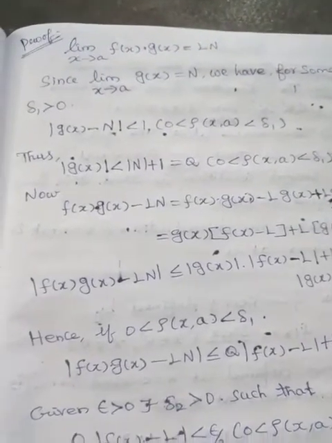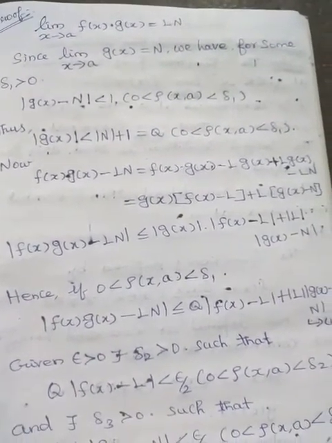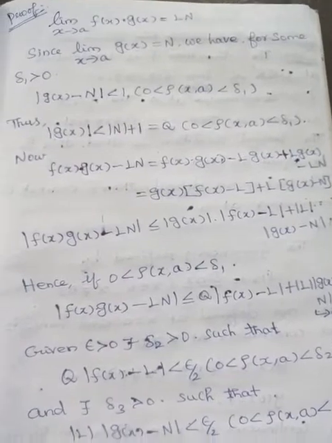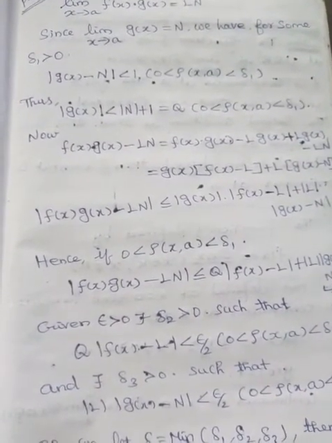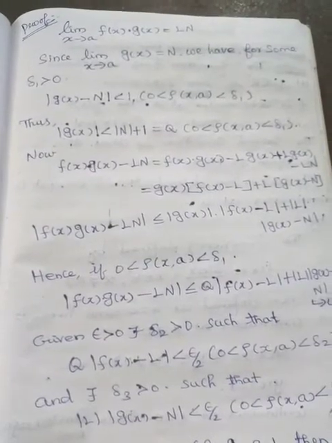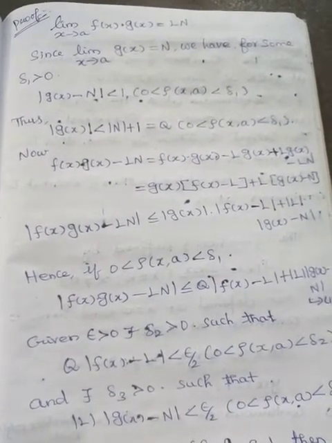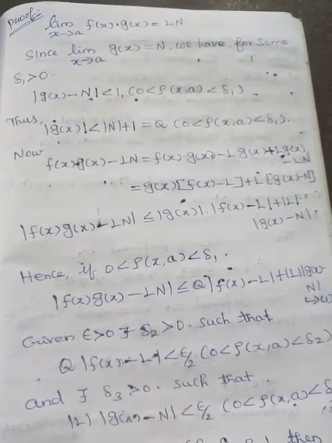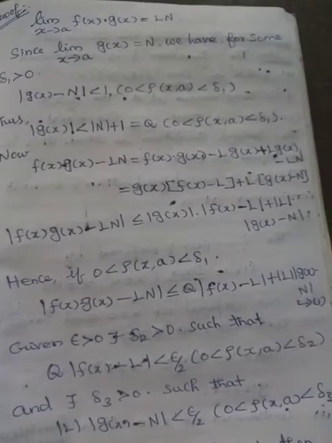Next we have to prove limit x tends to A, f of x into g of x is equal to LN. Since limit x tends to A, g of x is equal to N, we have for some delta 1 greater than 0, modulus of g of x minus N is less than 1, 0 is less than rho of x comma A less than delta 1. Thus modulus of g of x is less than modulus of N plus 1, equal to q, for 0 less than rho of x comma A less than delta 1.